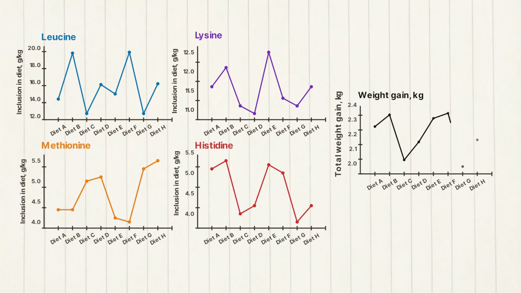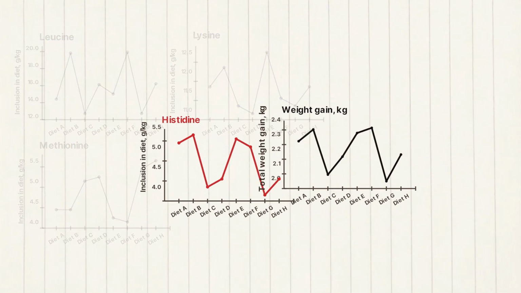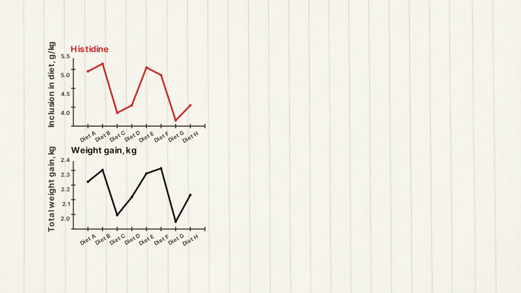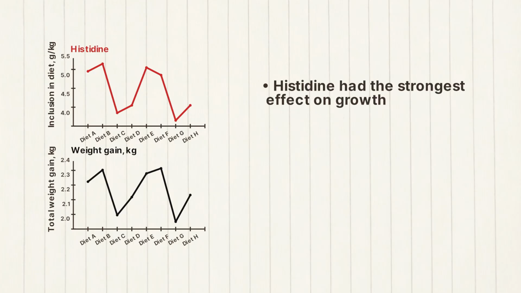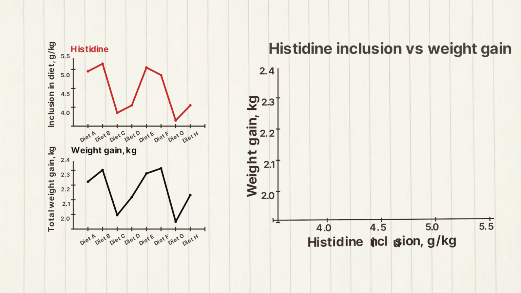Now, when we compare these patterns to the weight gain response, we find that histidine most closely matches the growth response. This suggests that histidine had the strongest influence on growth. In other words, under these conditions, histidine behaved as the first limiting amino acid. So the next question is, how much histidine do we need?